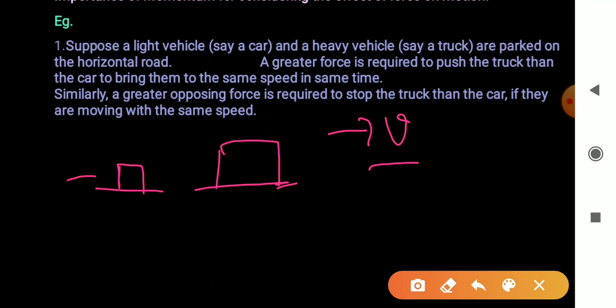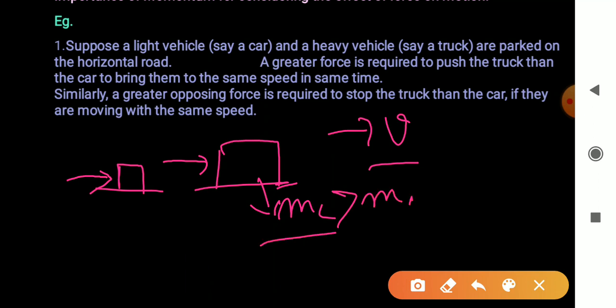For the car we need to apply a small force and for the truck we need to apply more force. Similarly, a greater opposing force is required to stop the truck than the car if they are moving with the same speed, since the mass of the truck is greater than the mass of the car, right?